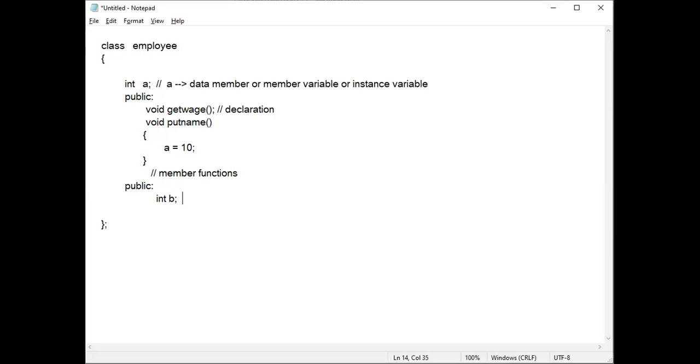This is data. Variables are all data, and functions are all member functions. So here I have two variables, a and b. I have made a private and b public.